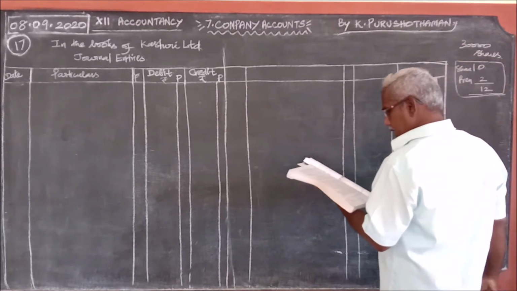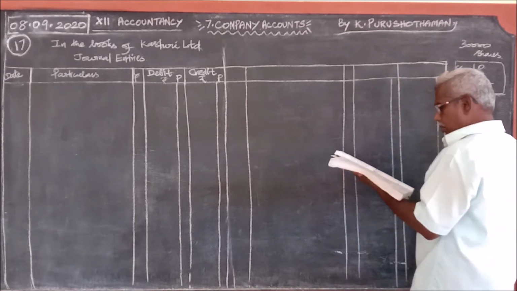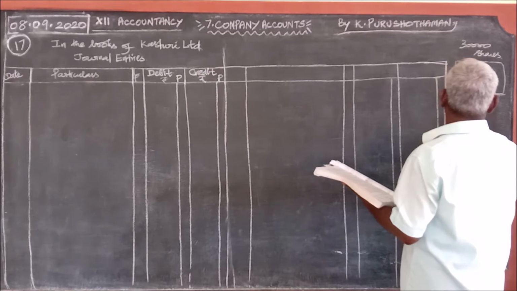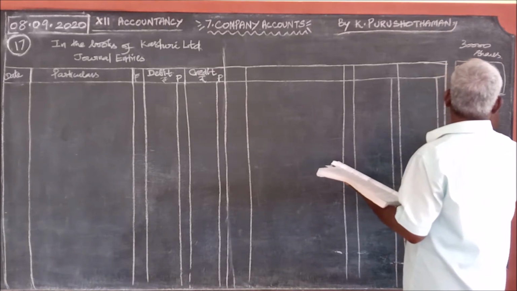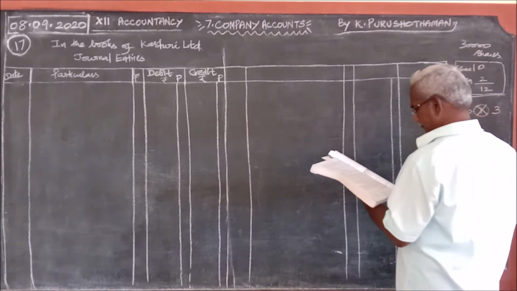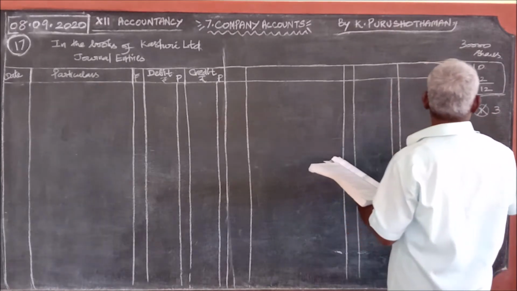And here the amount payable was 3 on application. This is given as 1 in the book, it is wrong. 3 on application and 5 on allotment.